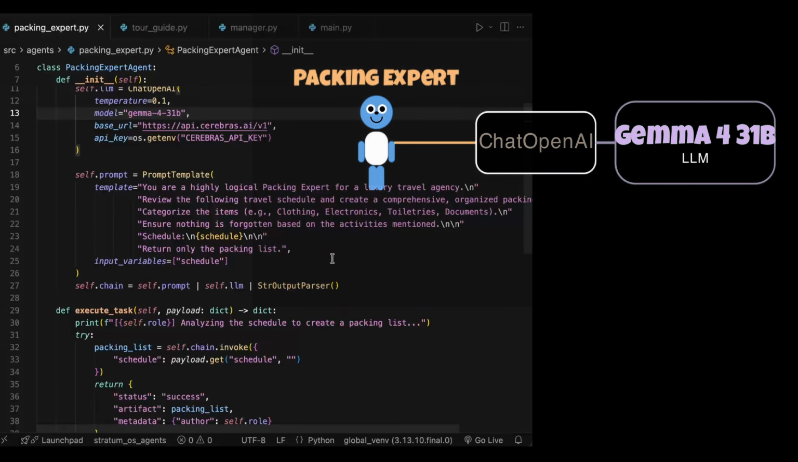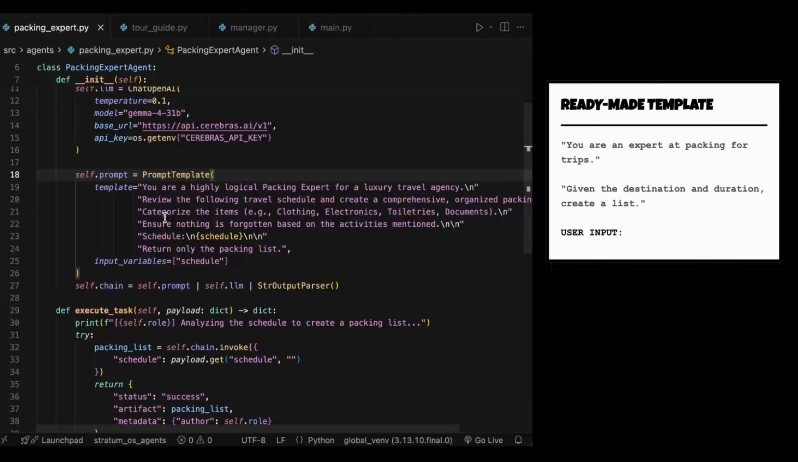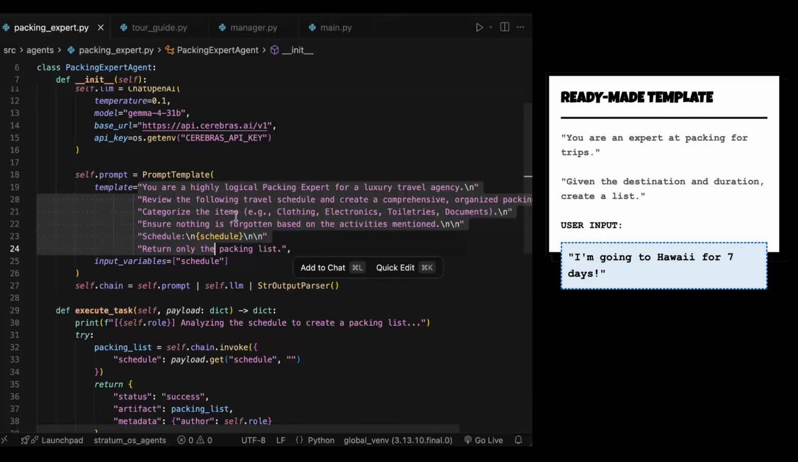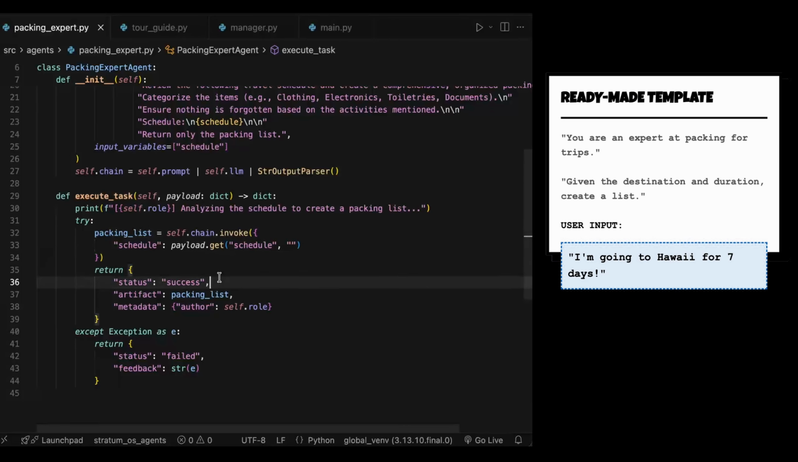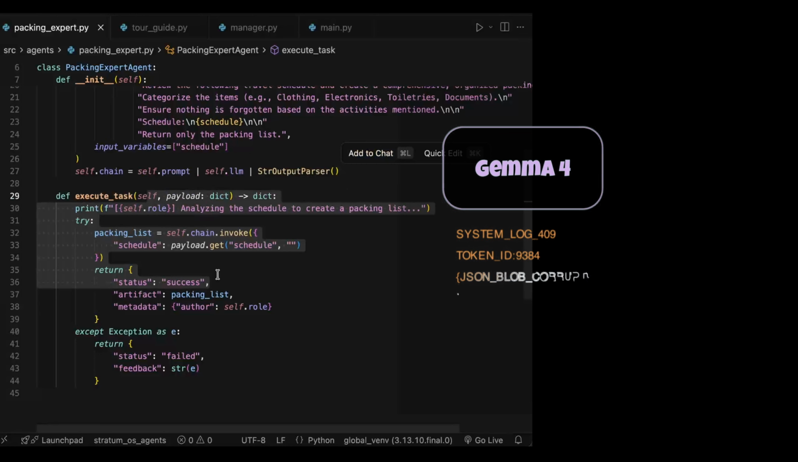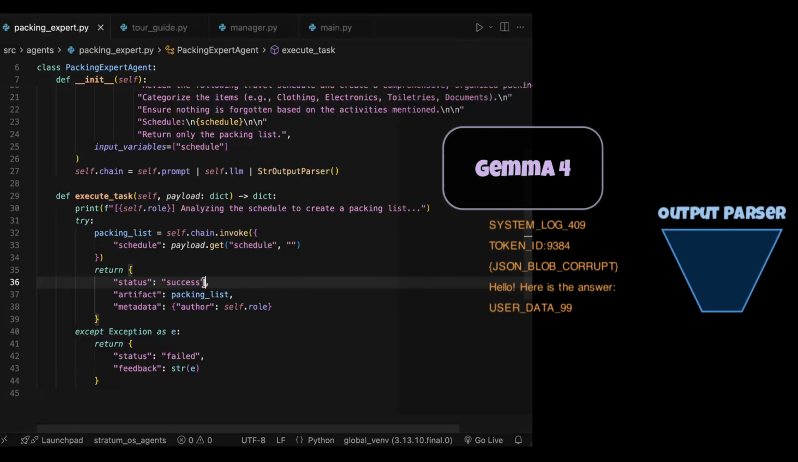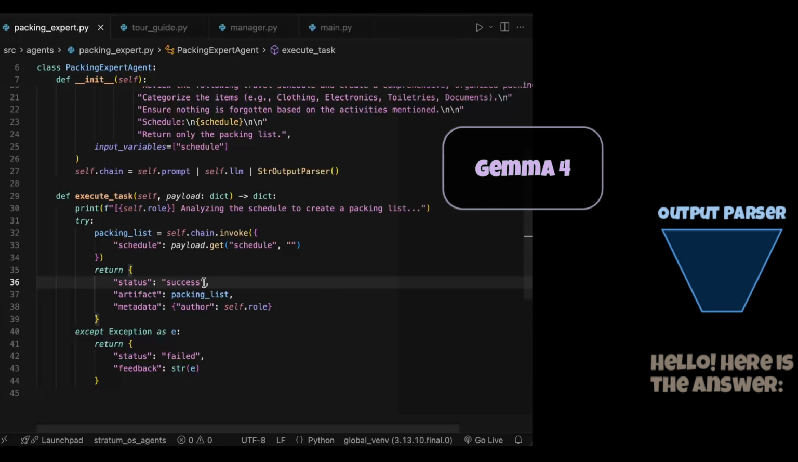And now the prompt template. It's a ready-made template which passes the user input to the model in the background. And lastly, our output parser. Its job is to filter the output so that the user can understand it as easily as possible, because without it the model will output the answer with many unnecessary logs and the user doesn't need that.